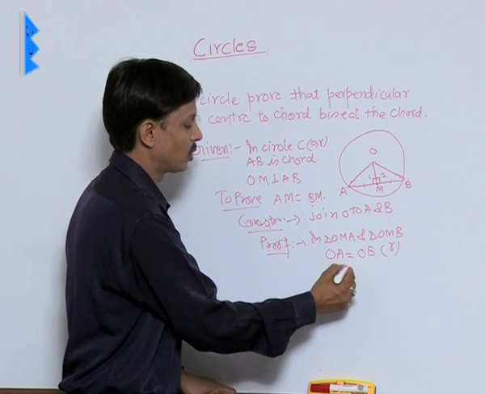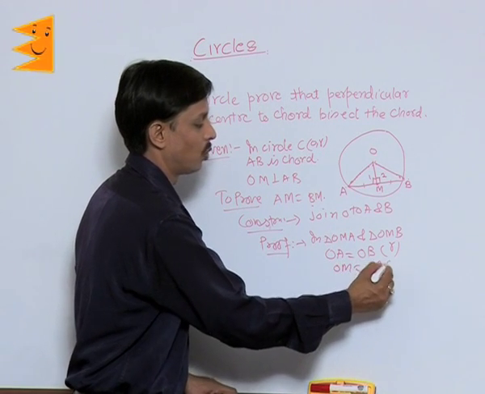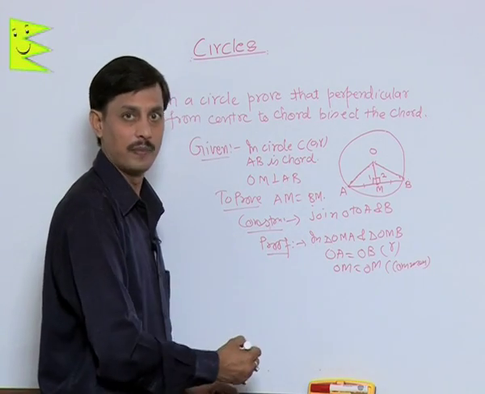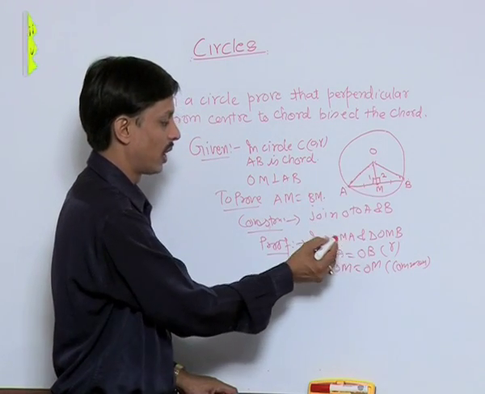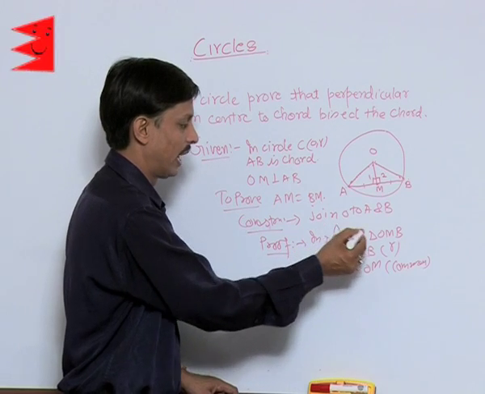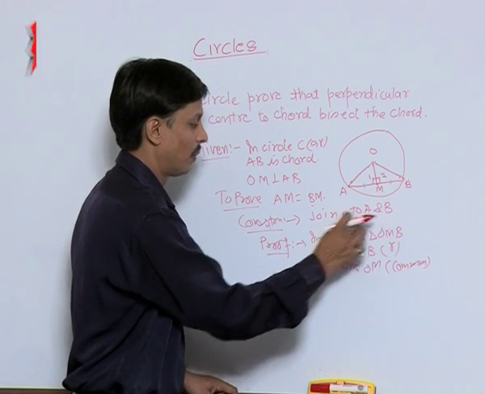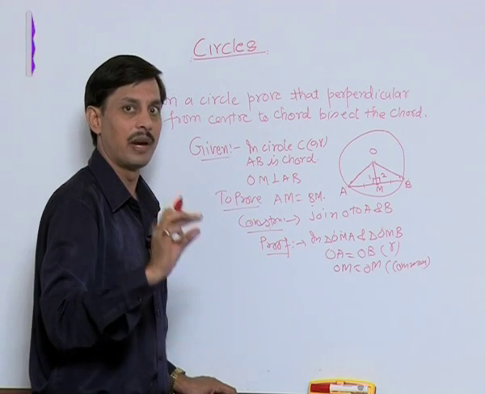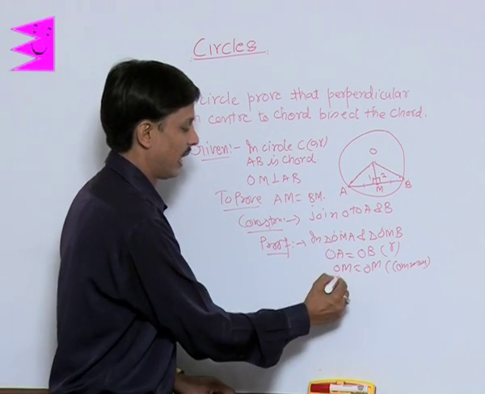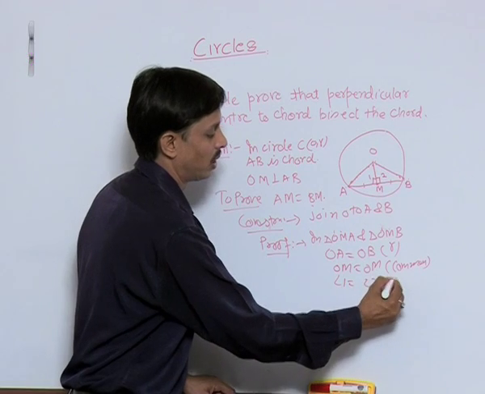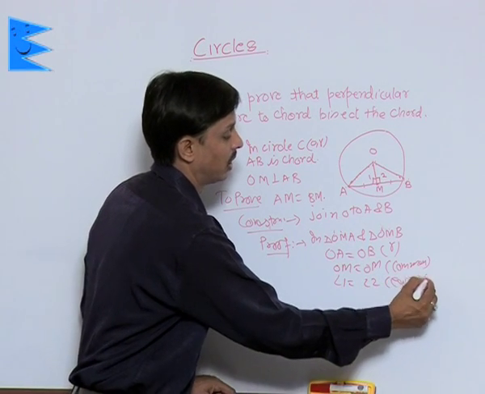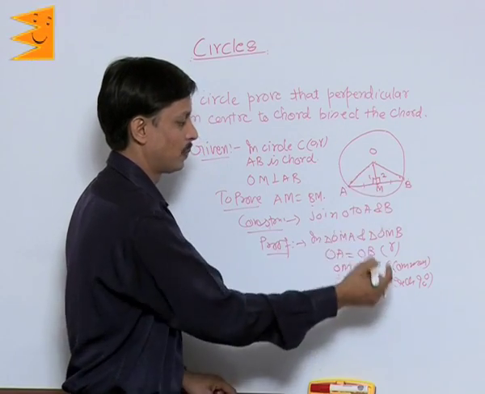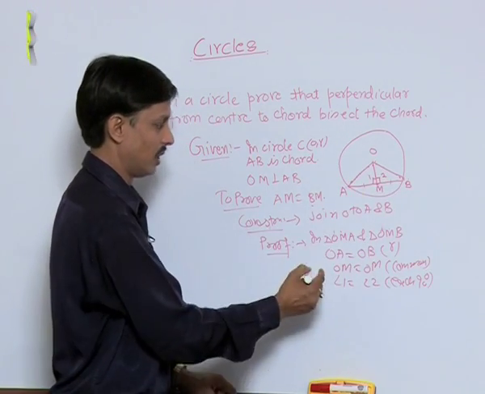Next, OM is common. OM is equal to OM. This is the common one, because in both the triangles you can notice OM and OM. So, OM is the common edge, common line segment, common side. And angle 1 is equal to angle 2, reason being each 90 degrees. It is given that OM is perpendicular on chord AB.